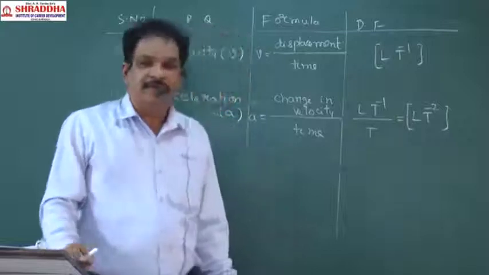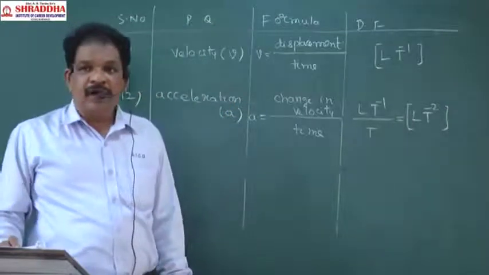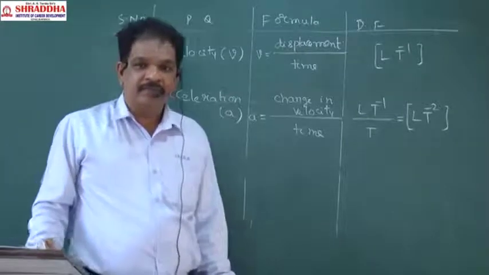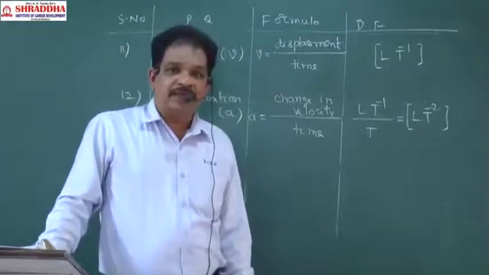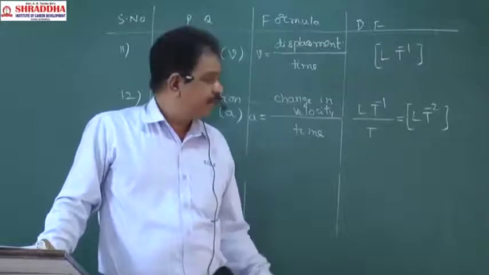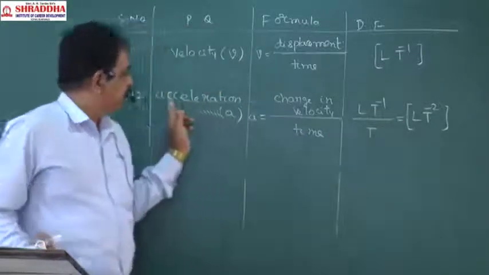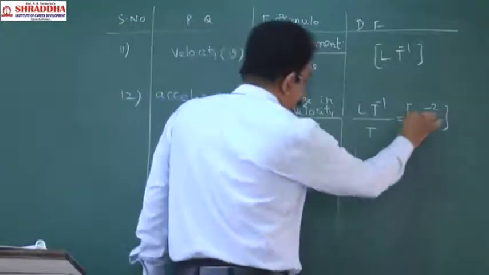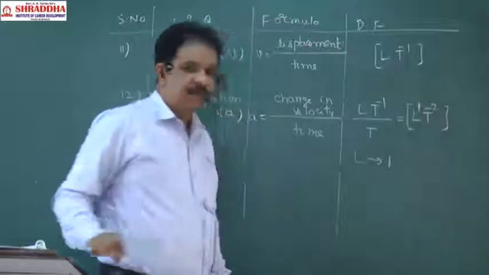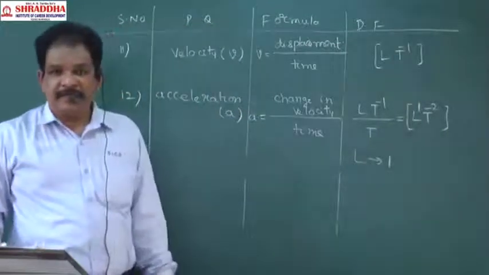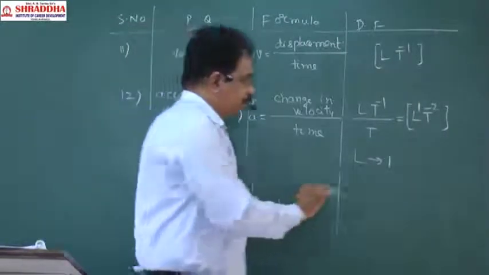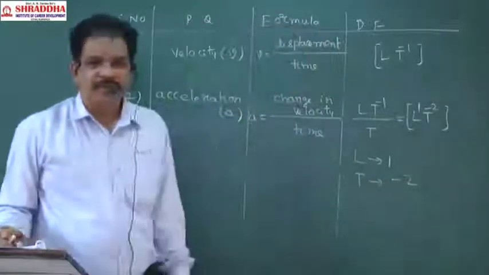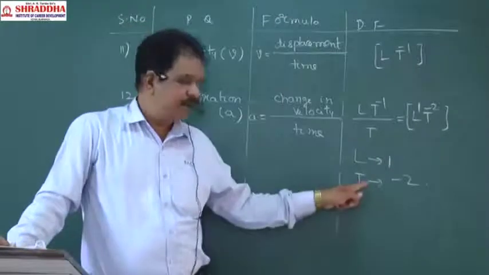So a question will be like this: what is the dimension of length in acceleration? That will be 1. What is the dimension of time in acceleration? -2. Questions like this will be there.